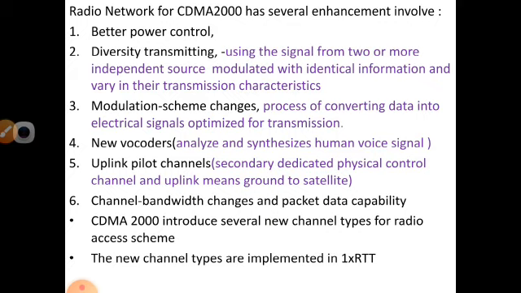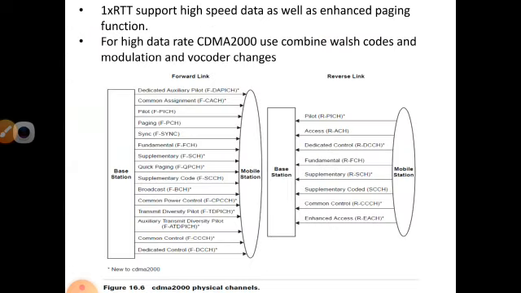So CDMA 2000 introduces several new channels, especially for the radio access scheme. These new channel types will be implemented at the level of 1x or double T. Already we have seen 1x or double T in the previous video. It stands for single carrier radio transmission technology. And this 1x or double T will support high speed data as well as enhanced paging function.